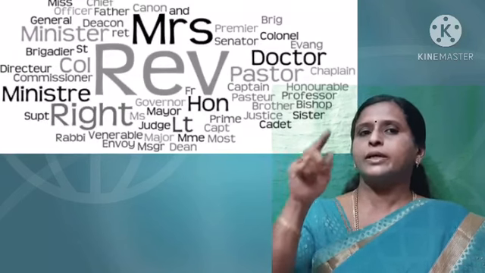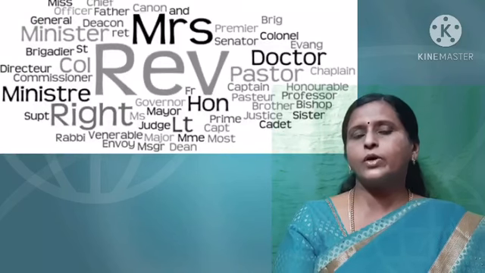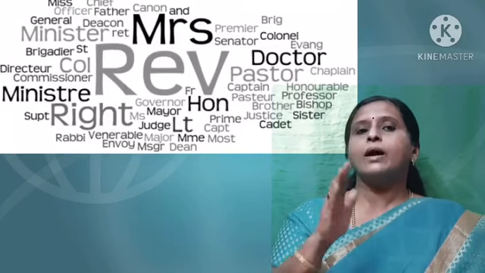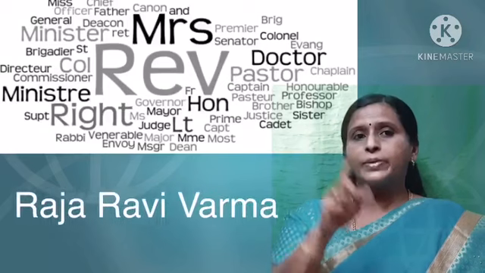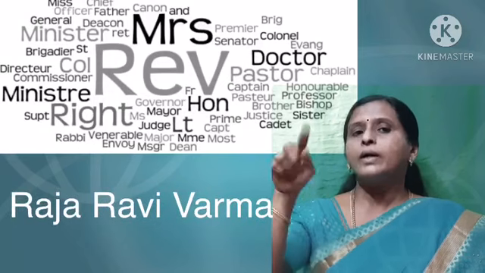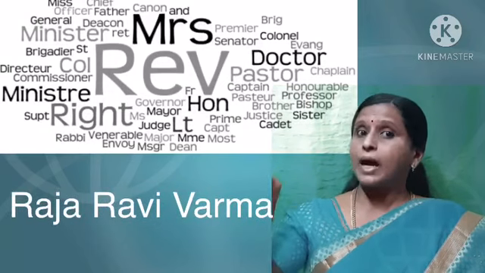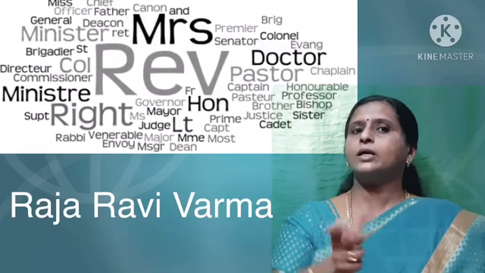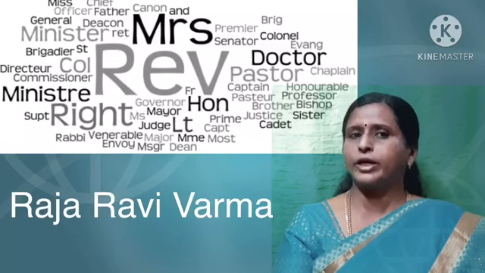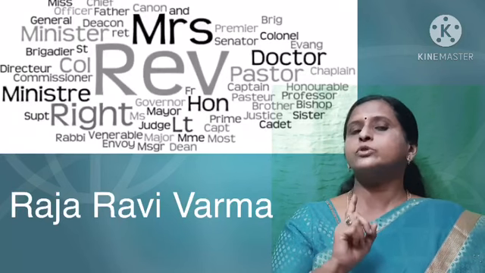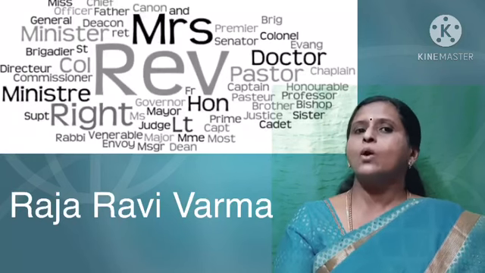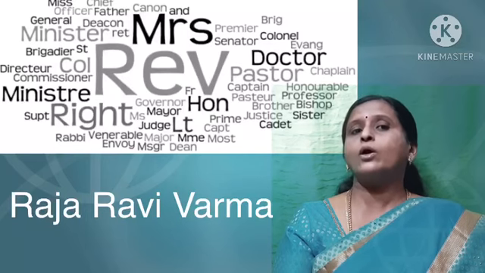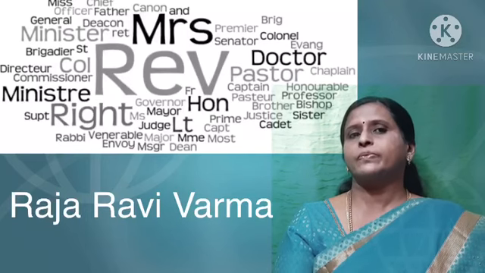King George, capital K. Okay? Or come to India, Raja Ravi Varma, capital R, Raja, capital R, Ravi, capital V, Varma. Ravi Varma is his name. Raja is what we call in India for kings, isn't it? All of them should be in capital letters. They are called honorable titles.